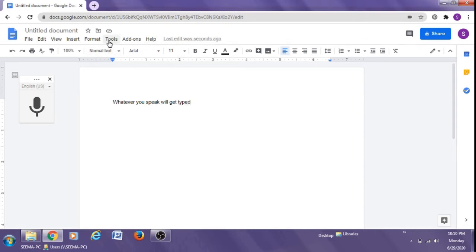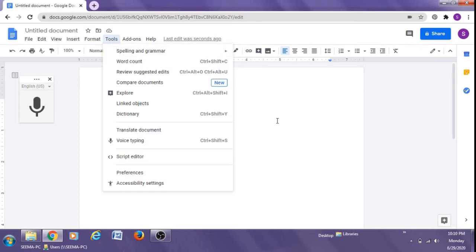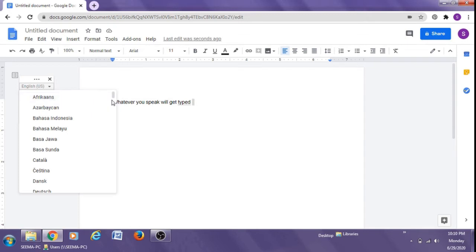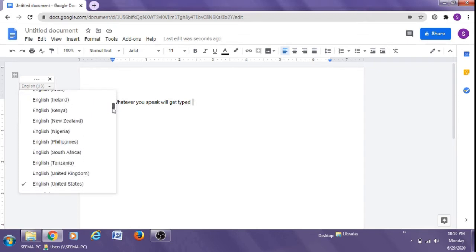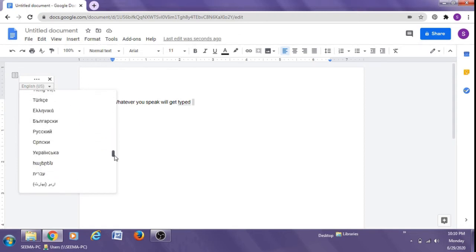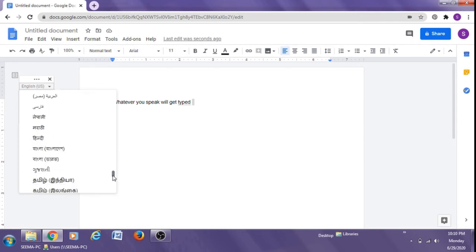So for this you again go to Tools, Voice typing, and from here you select your language. This is English. Now suppose I want to do voice typing in Hindi. There are a number of languages. So I select Hindi from these languages. Yes, here is Hindi.